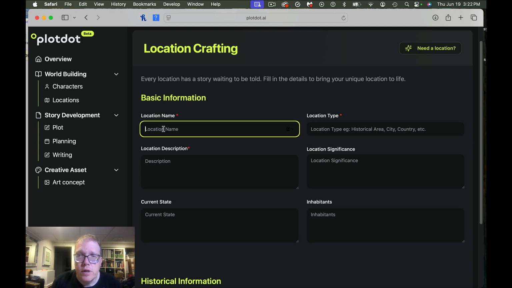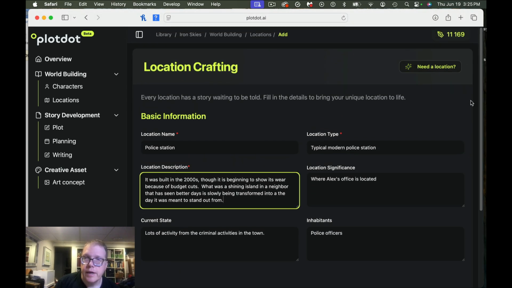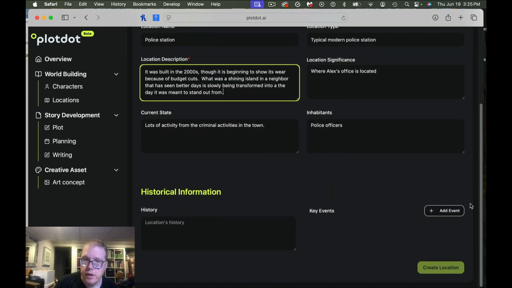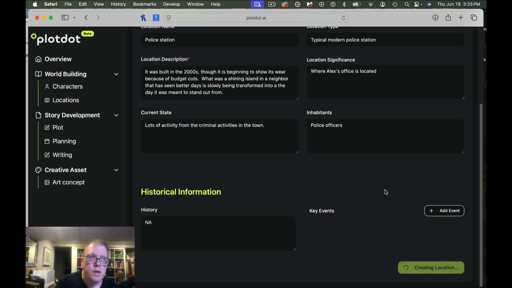So let's do a location being the police station. There we are in terms of location. I can simply, I believe, add a key event or history, locations history if we want to do that. I'm going to say not applicable, so we'll just create location.